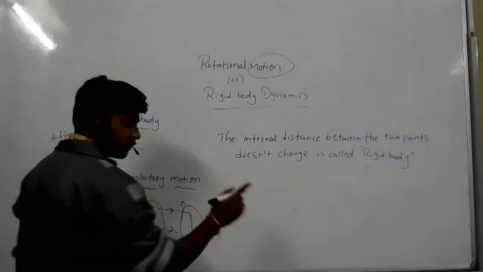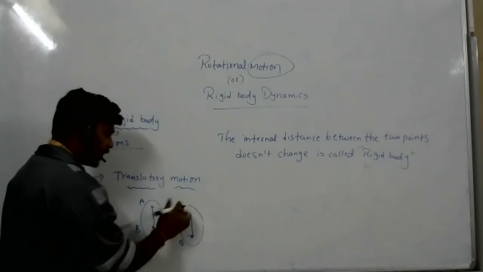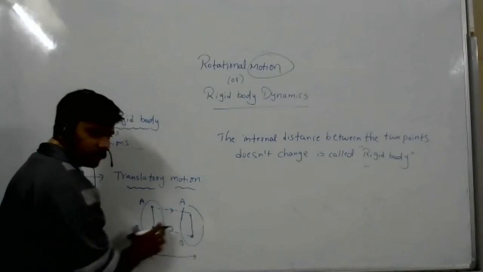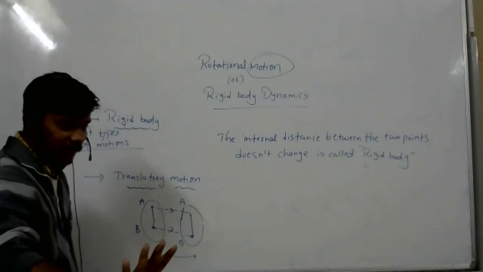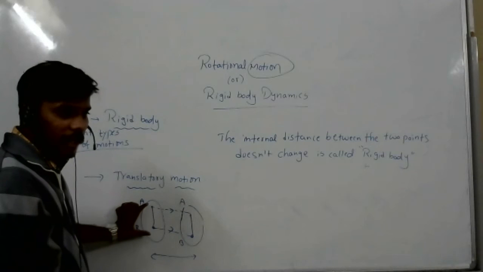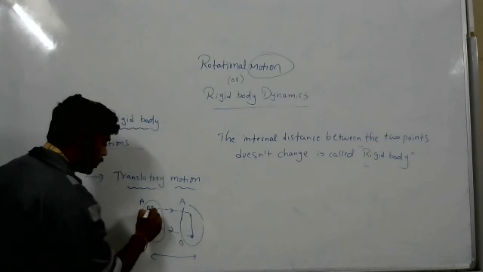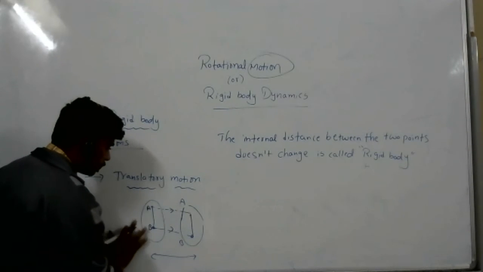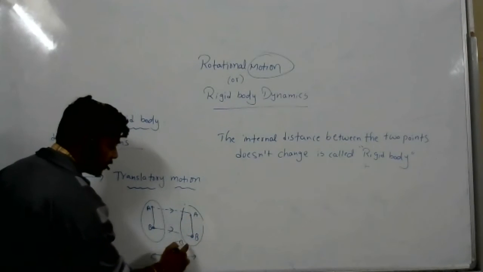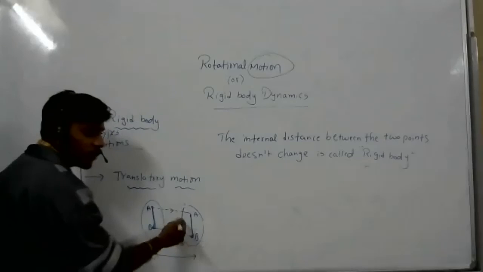No, Risha, I am telling you, this body traveled from this position to this position. Now one line I have taken between two internal particles. It is the line joining the two internal particles. Now after traveling some distance, the line joining the two internal particles is parallel to the earlier one.